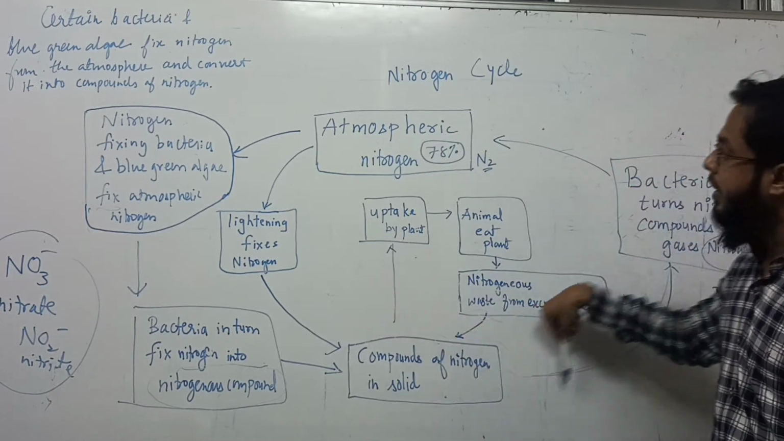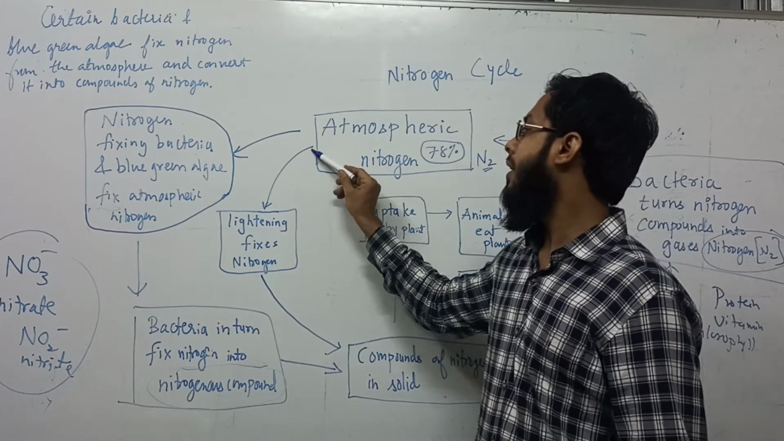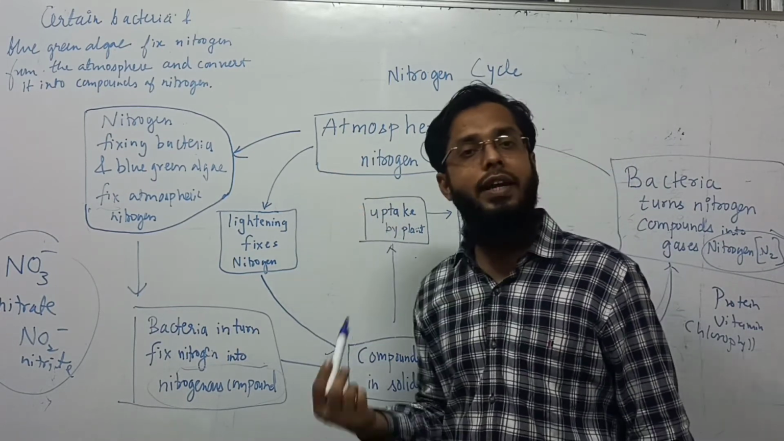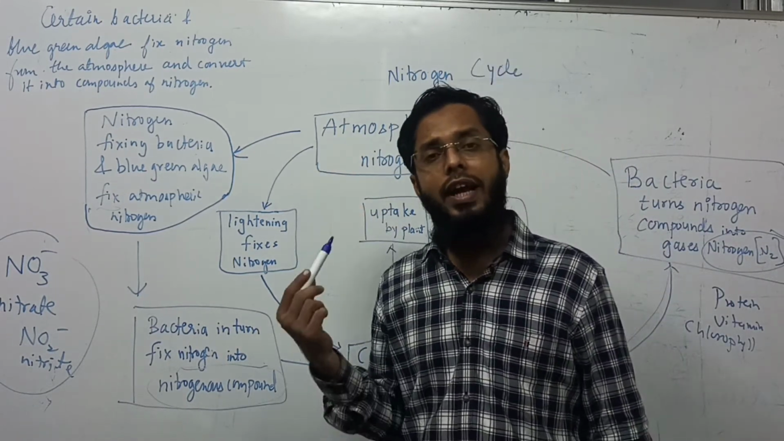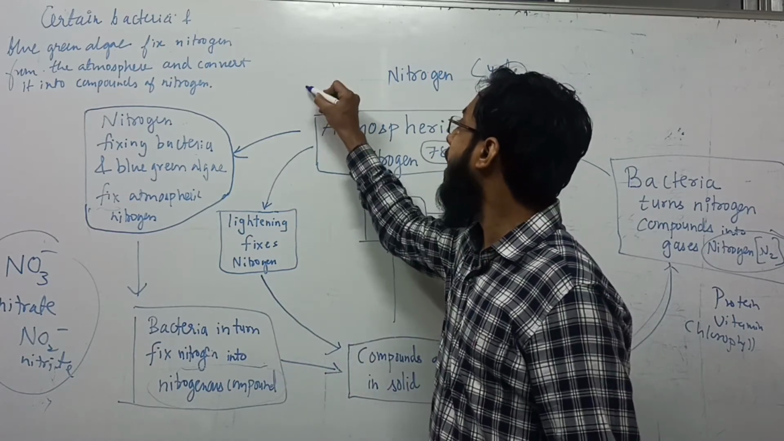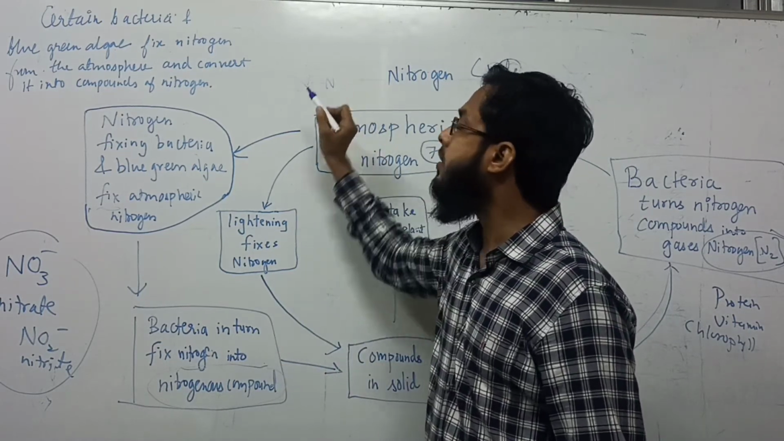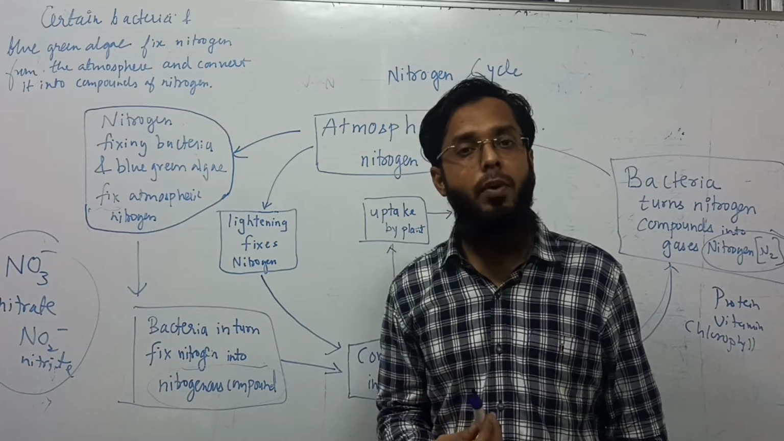So in this way it returns to the atmosphere. And yes, because of lightning, when lightning occurs, it has so much power that it can break the nitrogen bond, the strong bonds, and it can convert it into different compounds.